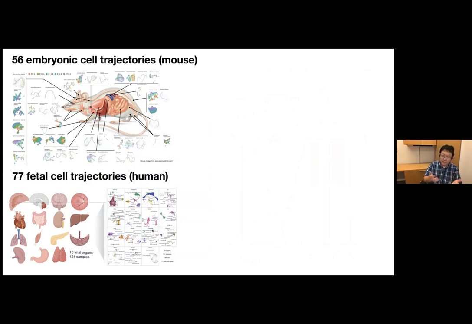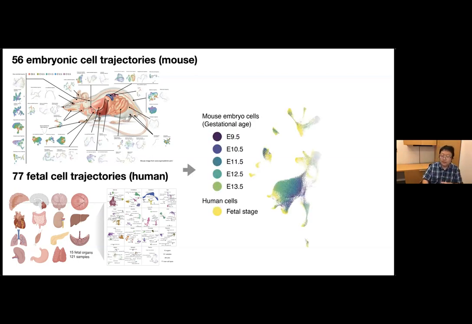And by applying this to human fetal tissues, here we also characterize 77 fetal cell trajectories that form different human fetal organs. And you can imagine if we combine these two data sets together, potentially we can construct a cell state transition trajectory from the very early embryonic stage to the late fetal stage. So for this aim, I use a published cell integration assay to integrate these two data sets together.